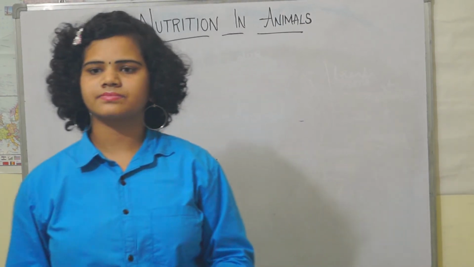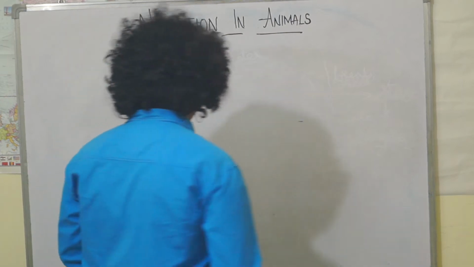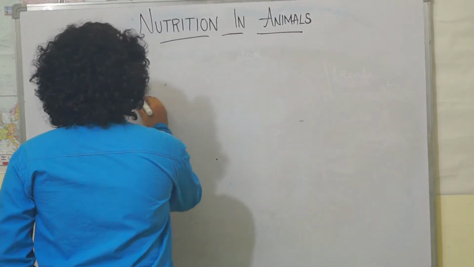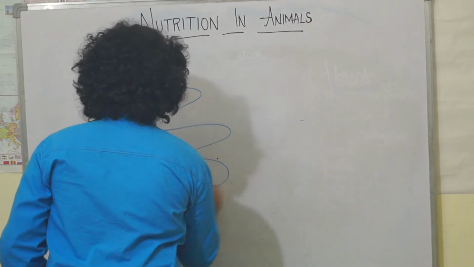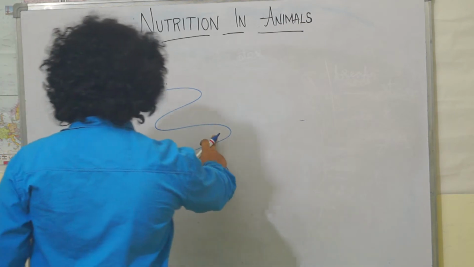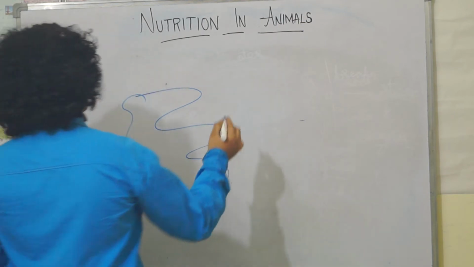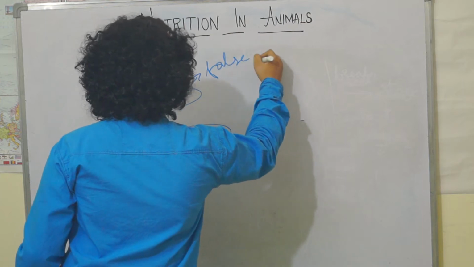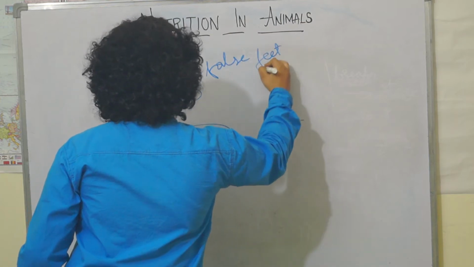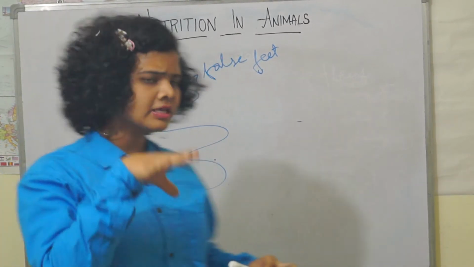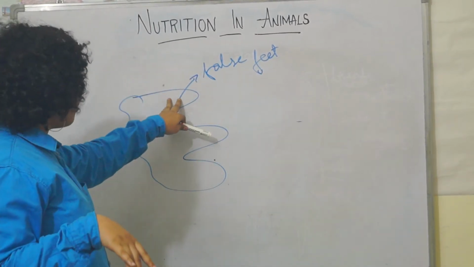And now, you have the amoeba. This amoeba has some false feet here. These are called false feet, or pseudopodia.